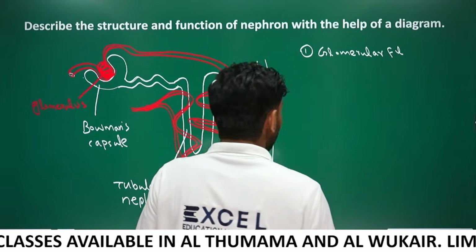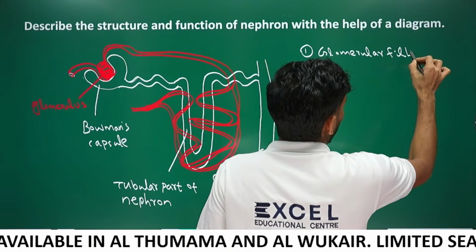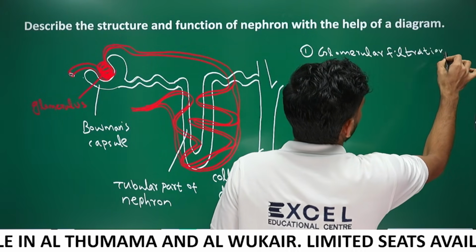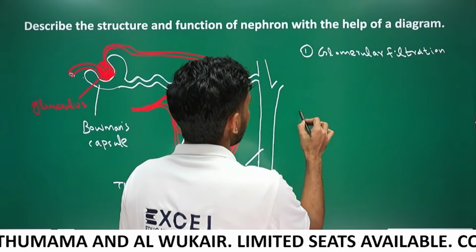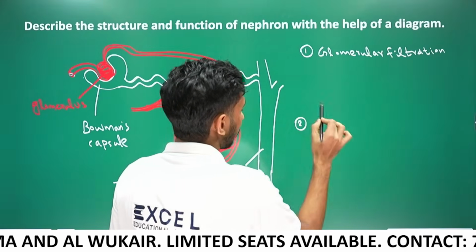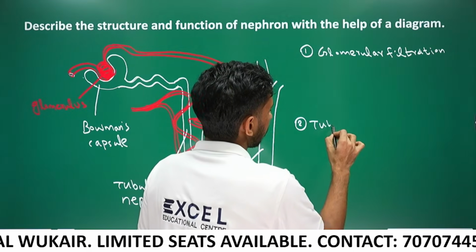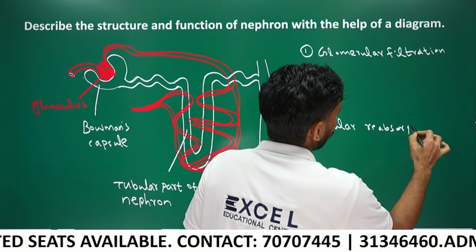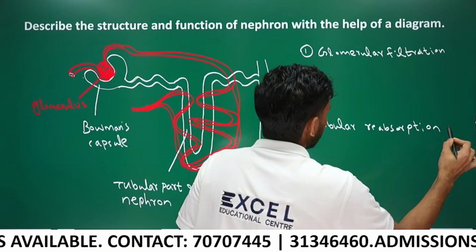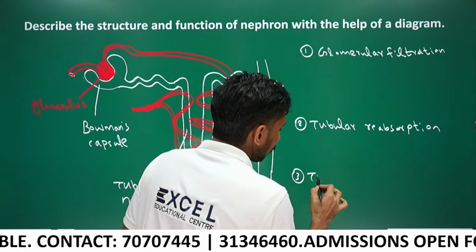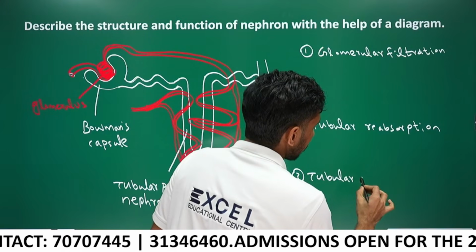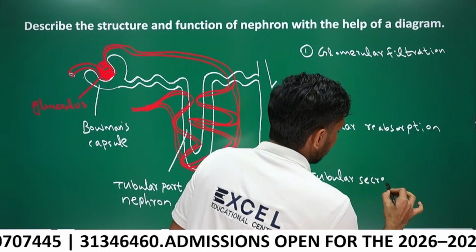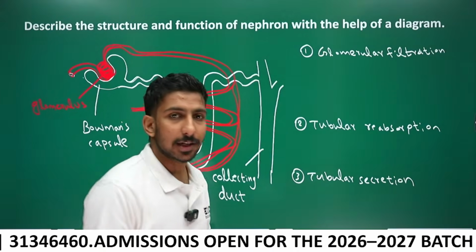The second step is tubular reabsorption. And the third step is tubular secretion. Guys, these are the three functions of nephron.